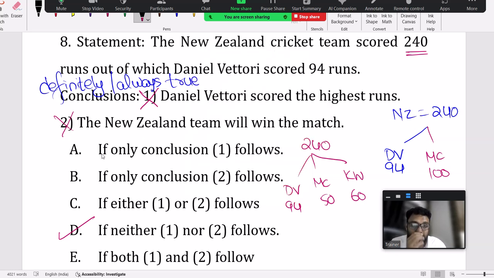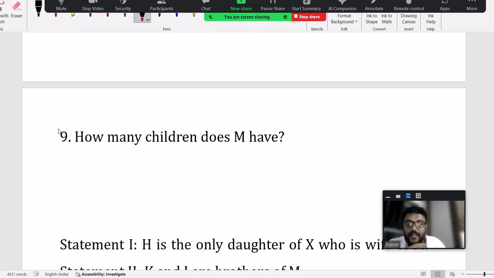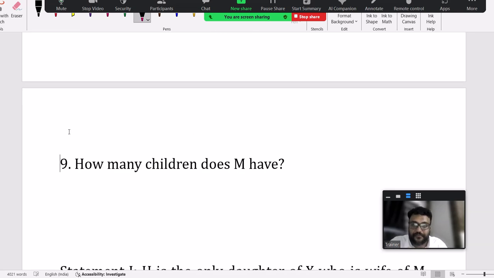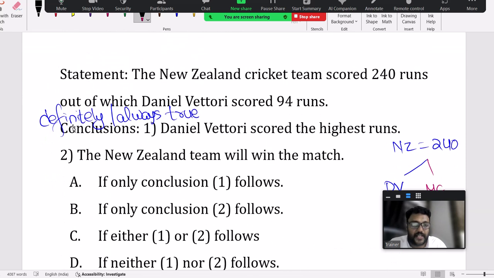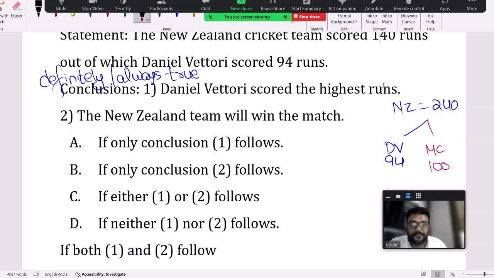Kavya, the first option is not true, madam. This is the problem. Out of 240, 94 is what Vettori scored. Some other person can score 100 and still 240 is not completed, right? So I cannot say Daniel Vettori scored highest. That cannot be concluded. Now maybe in this question I'm just changing it. If instead of 240 the score is 140, and Daniel Vettori scored 94 runs, now conclusion 1 is true.